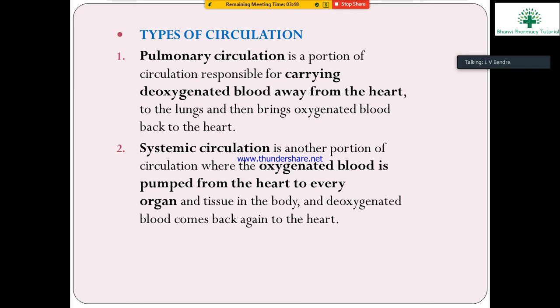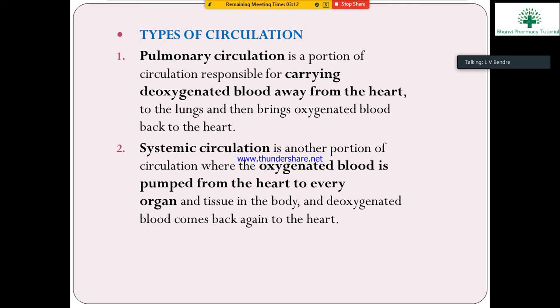Pulmonary circulation carries deoxygenated blood from the heart to the lungs, and the lungs then bring oxygenated blood back to the heart. As hemoglobin concentration increases, the oxygen carrying capacity increases.